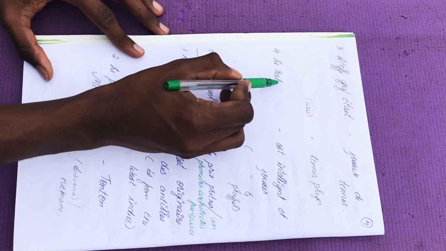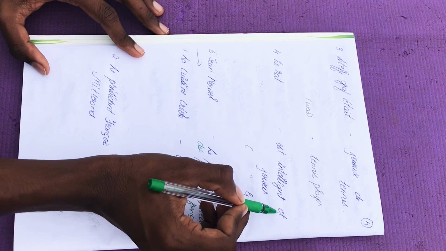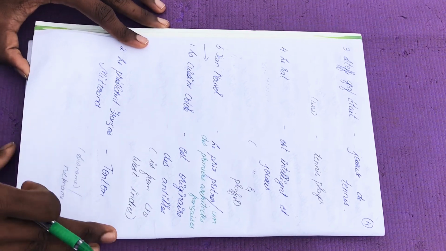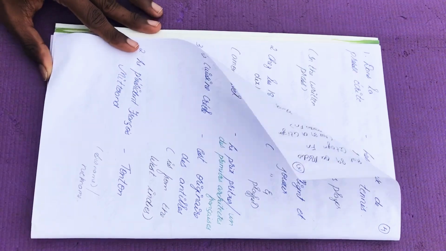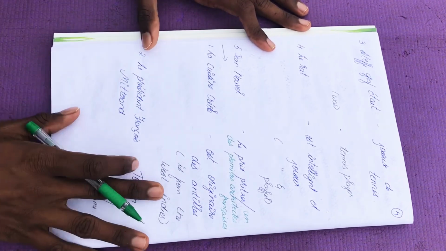Fourth one, le rat. Le rat is nothing but the rat, intelligent et joueur. That means it's very intelligent and very playful. That's what they're trying to highlight over here. It's very intelligent as well as very playful. That's what is highlighted over here.